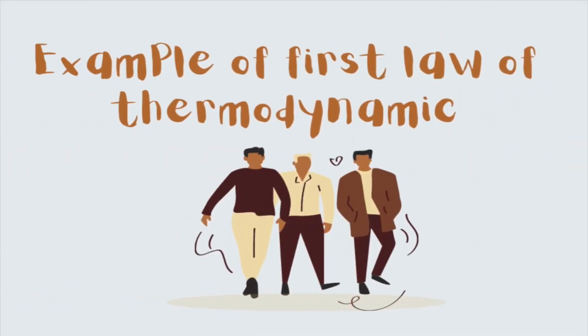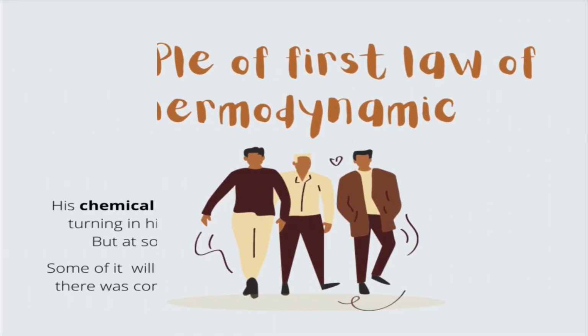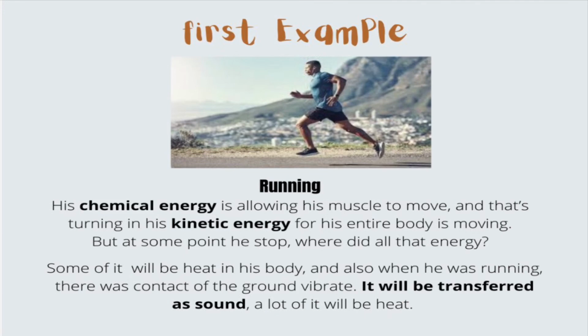Let's look into examples of the first law of thermodynamics. Look at the first example, which is the boy who is running. His chemical energy is allowing his muscles to move, and that's turning into kinetic energy as his entire body is moving. But at some point he stopped. Where did all the energy go?